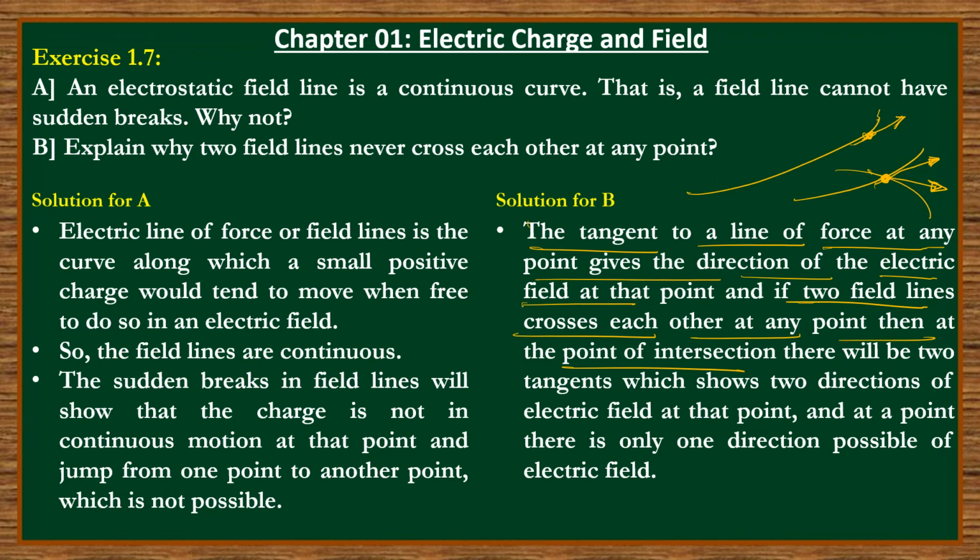The tangent to the field line of force at any point gives the direction of the electric field at that point. If two field lines cross each other at a point, then at the point of intersection there will be two tangents showing two directions of the electric field at that point. And at a point, only one direction is possible. We can't say there are two directions. It means electric field lines never cross each other. Understood? So in this way, you can give the explanation for these two questions.